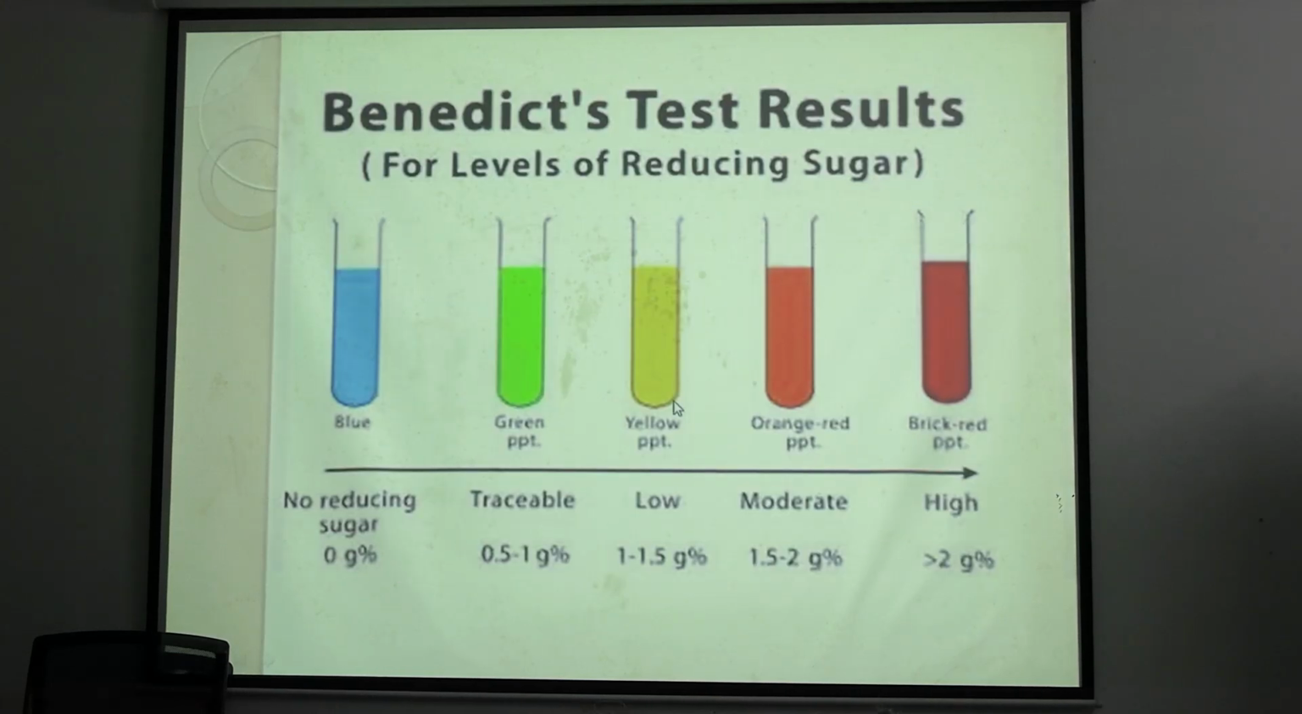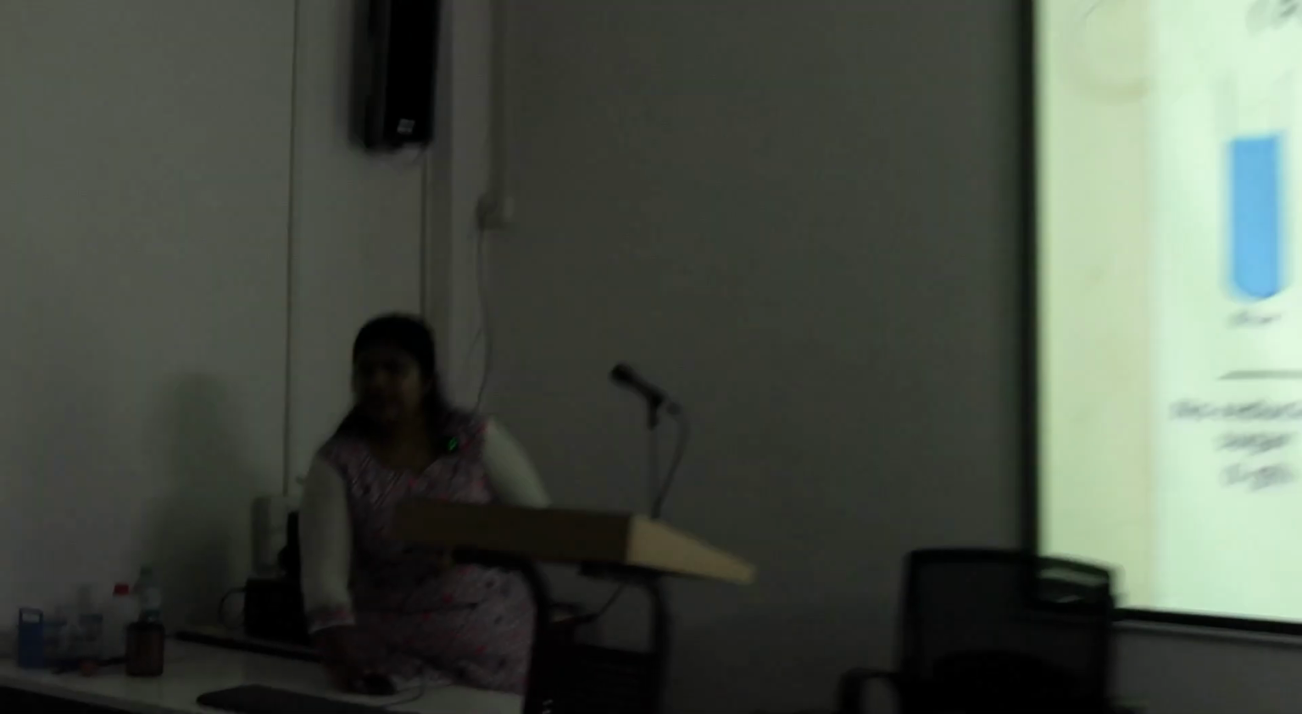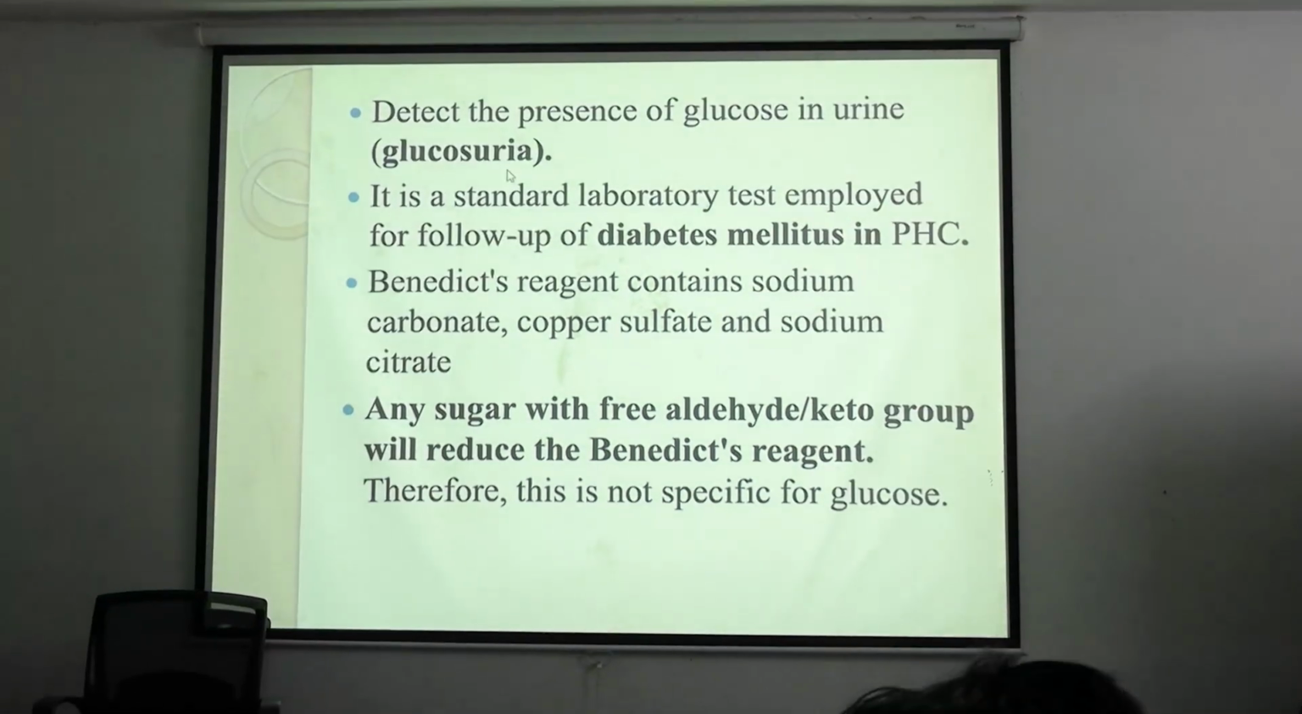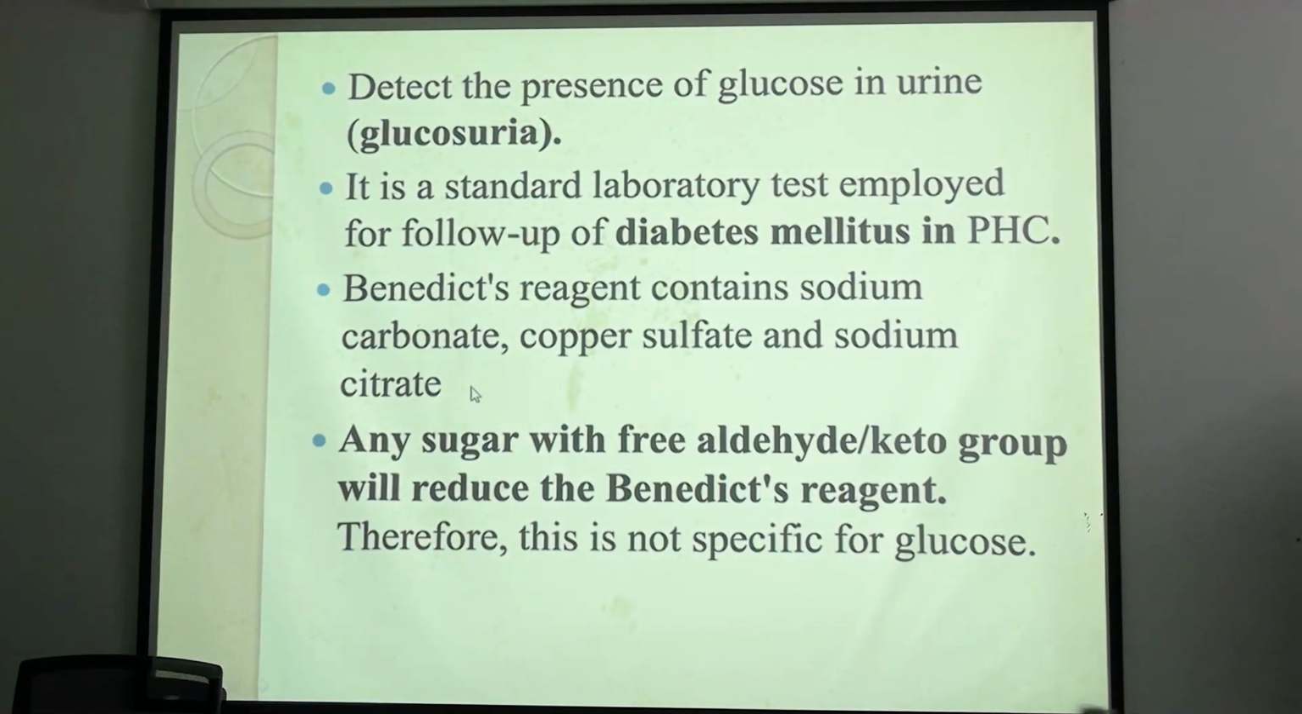And this is a semi-quantitative test. Benedict's test is a semi-quantitative test. Why? Because we cannot detect the exact glucose amount, but we can say a range. Okay, in which range the glucose is present. If the color is green or yellow, it is lower, and if it is red, orange red or brick red, it is on the higher side. Have you seen anything like this? And it is important for bedside detection of glucosuria.